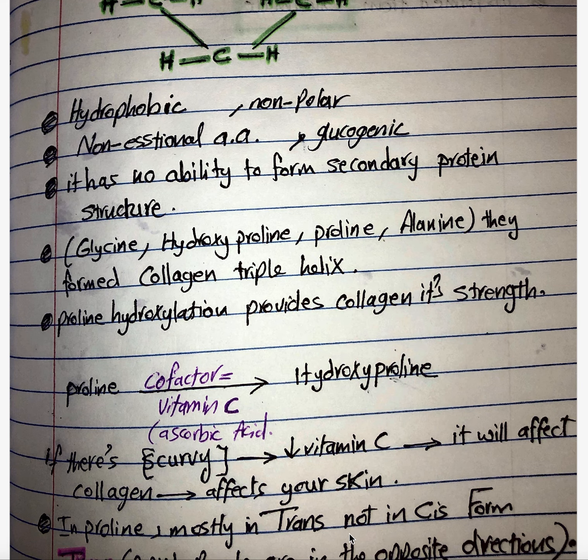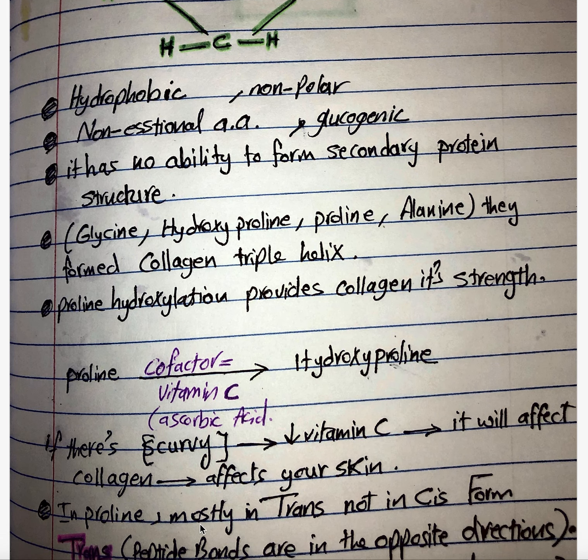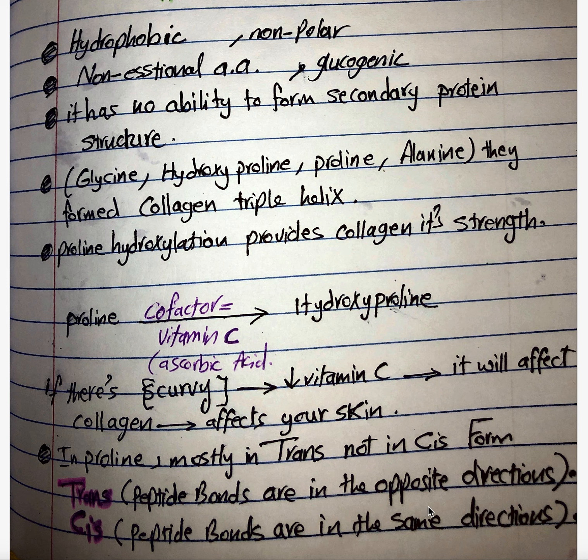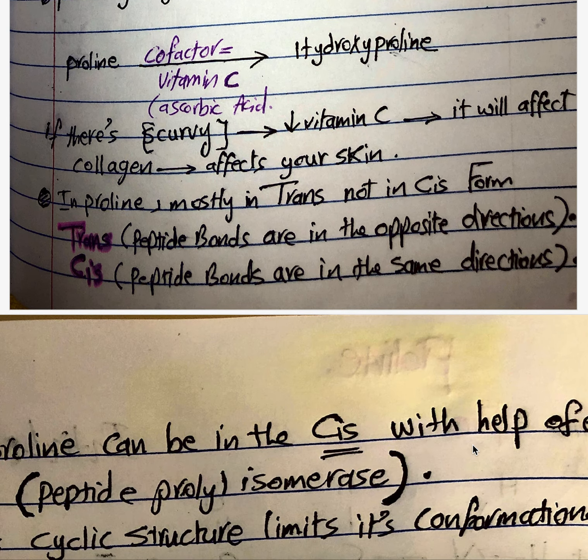Okay, go back to proline. Proline is mostly in a trans form, not in the cis form. Trans means the peptide bonds are in opposite directions, and cis peptide bonds are in the same direction. I said proline is mostly in a trans form, not in the cis form. That means it may sometimes be in the cis form, but with the help of enzymes.